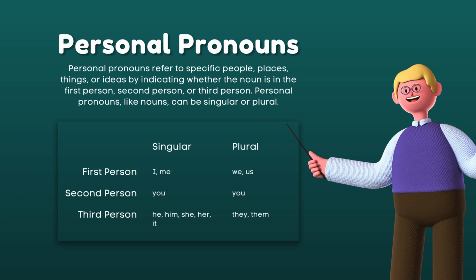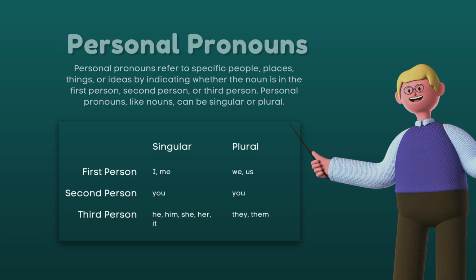Third person point of view, we have he for subjective case, him for objective case, she for subjective case, her for objective case, and it for subjective, and it also for objective case. And we have the plural form like they for subjective and them for objective case. For example, she is beautiful. She is the subject of the sentence that belongs to the personal pronoun.